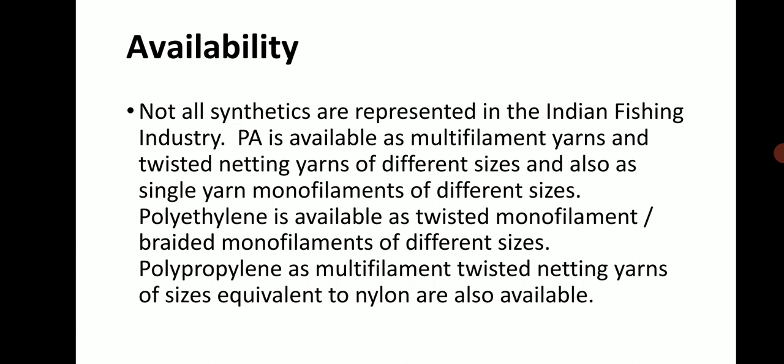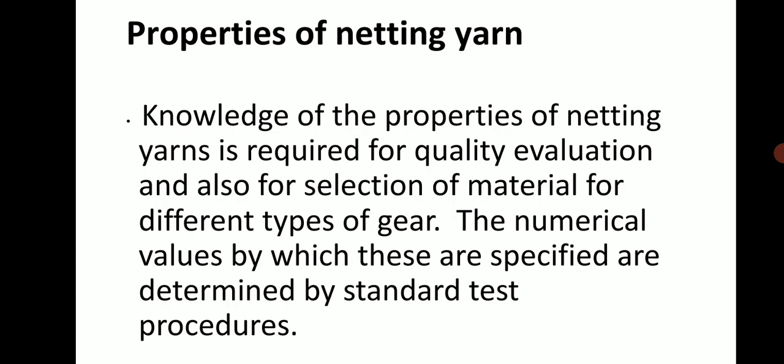Not all synthetics are represented in the Indian fishing industry. PA is available as a multifilament yarn and twisted knitting yarn of different sizes, and also single yarn monofilament of different sizes. Polyethylene is available as a twisted monofilament and braided monofilament of different sizes. Polypropylene is a multifilament twisted knitting yarn of a size equivalent to nylon, and it is also available.